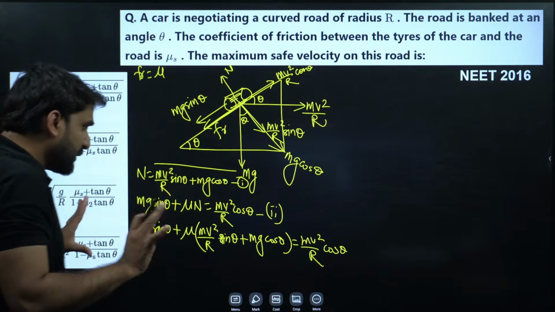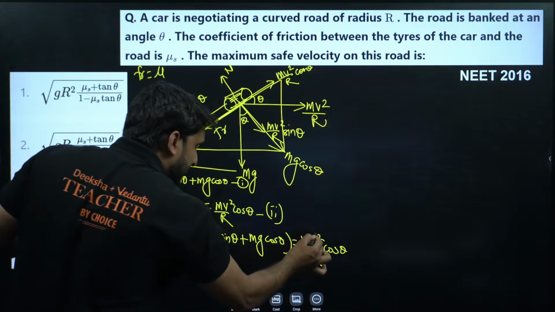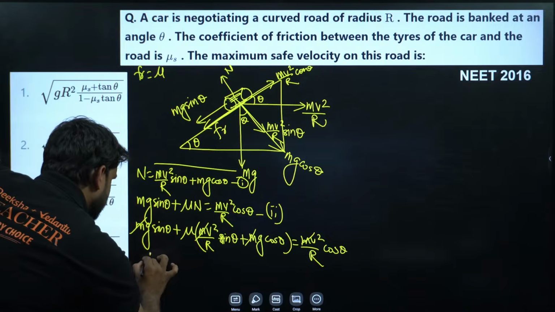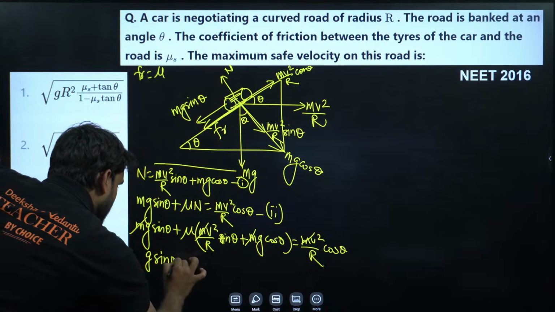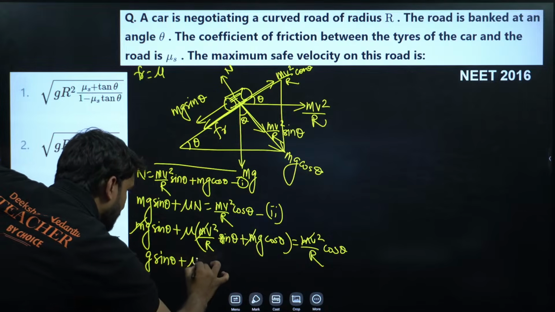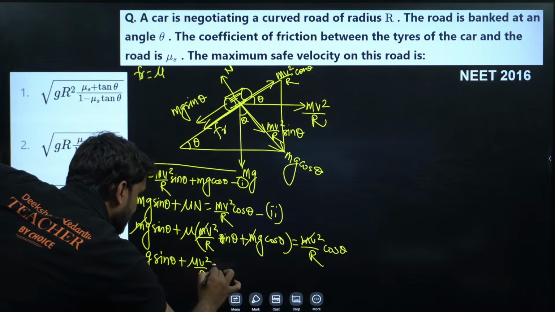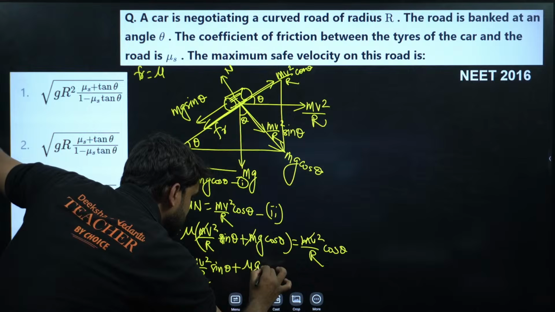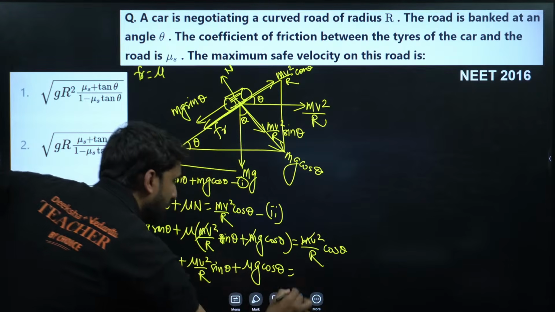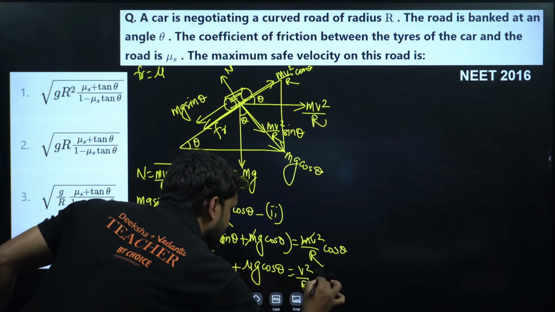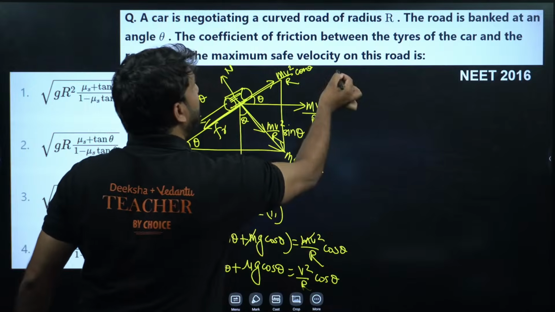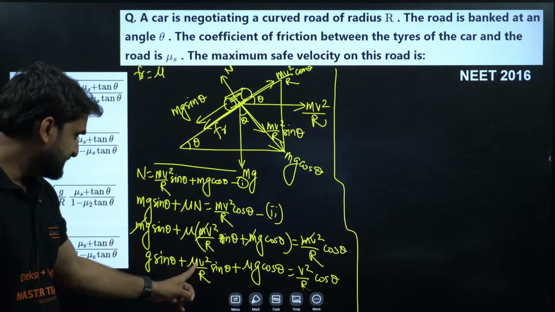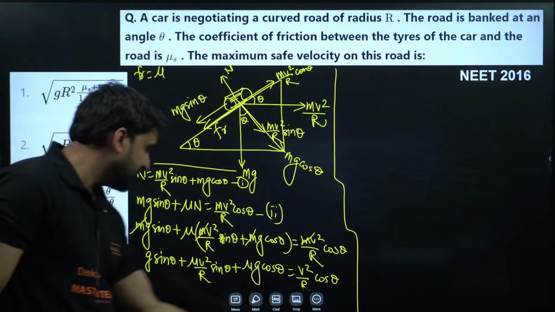So do one thing, my dear champion. First cancel m by taking it common. M will be cancelled. So g sine theta plus mu multiplied by v square by r sine theta, and here also mu will be multiplied, mu g cos theta, is equal to v square by r cos theta. Now can we take the v square family all together? This is v square by r cos theta, and this is mu v square by r sine theta. So we can take this to this side.